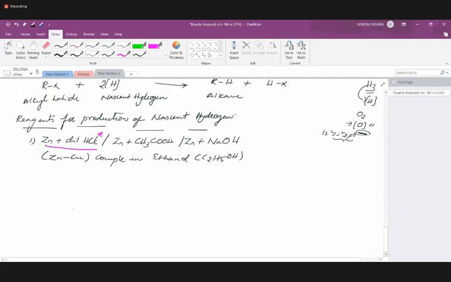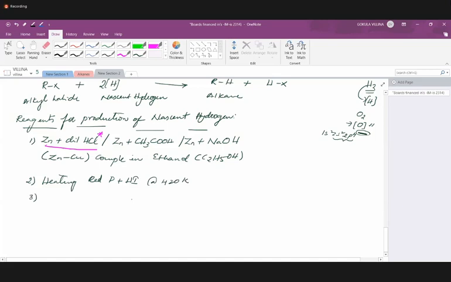Next one, we have red phosphorus and hydrogen iodide. Here also, since we are talking about heating, the temperature should be specified, that is around 420 Kelvin.